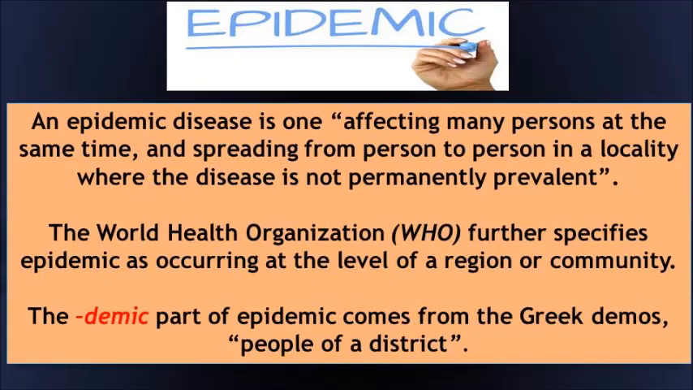An epidemic disease is one affecting many persons at the same time and spreading from person to person in a locality where the disease is not permanently prevalent. The World Health Organization, which is WHO, further specifies epidemic as occurring at the level of a region or community. The demic part of epidemic comes from the Greek word demos, which means people of a district.